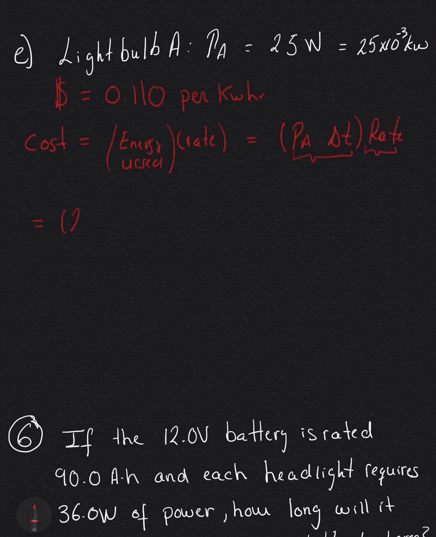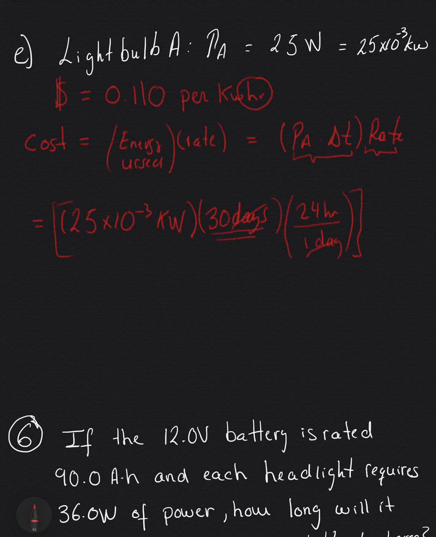I have 25 times 10 to the negative 3 kilowatts, and I'm going to use this for 30 days. Now, we are given the time in days, and we measure this in kilowatt hours, so we're going to go from days to hours. One day has 24 hours. The days and the days cancel, and I will multiply this by the rate, 0.110 dollars per kilowatt hour.